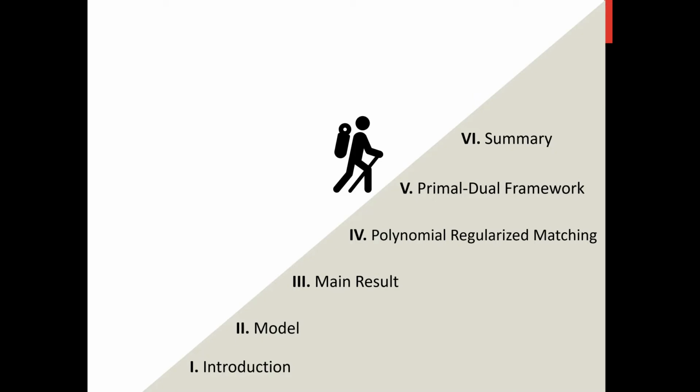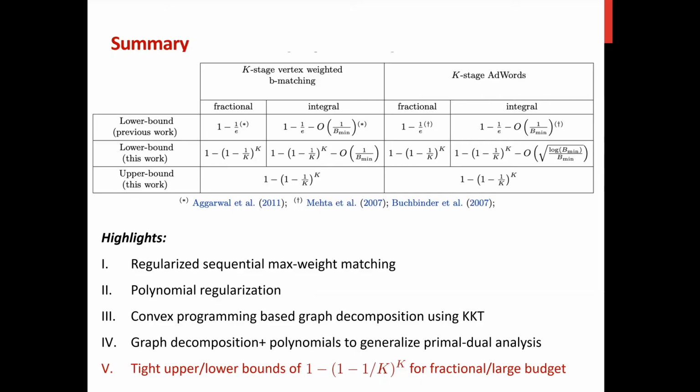Now we have finished the high-level idea of our primal-dual framework to analyze the competitive ratio of our algorithm. Next, we will just do a quick summary. In this paper, we consider multi-stage bipartite allocation with batch arrival. We consider both fractional solution and integral solution with large budget assumption. We identify a polynomial time algorithm with the optimal competitive ratio.